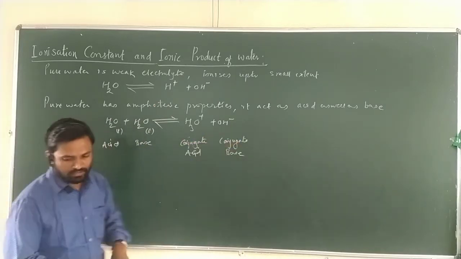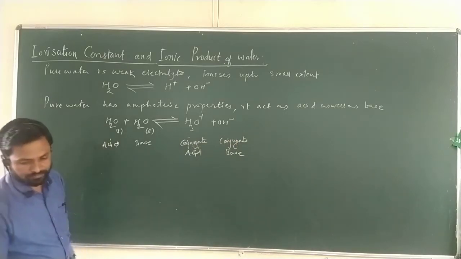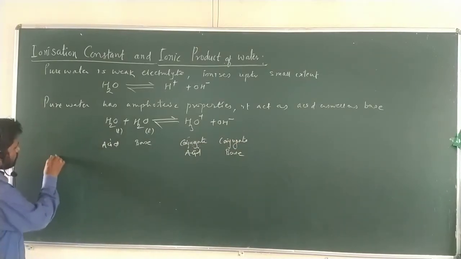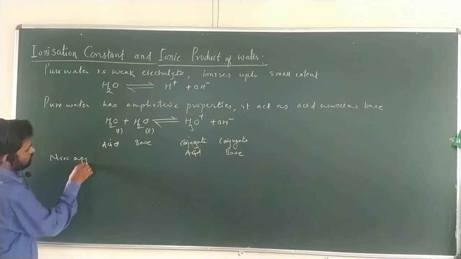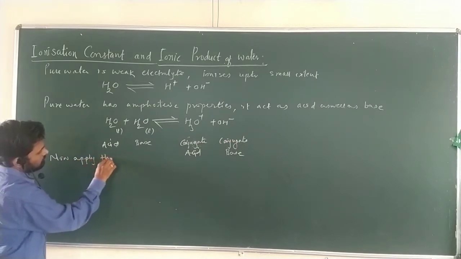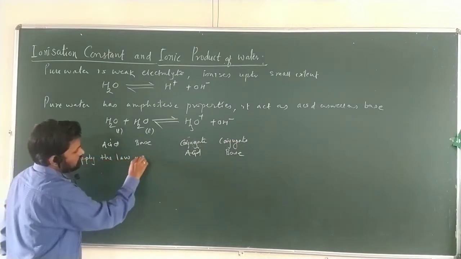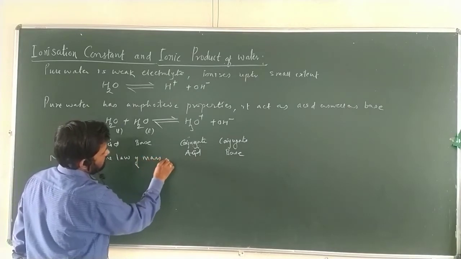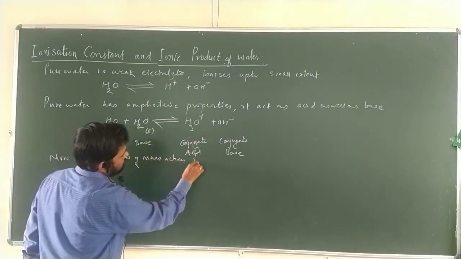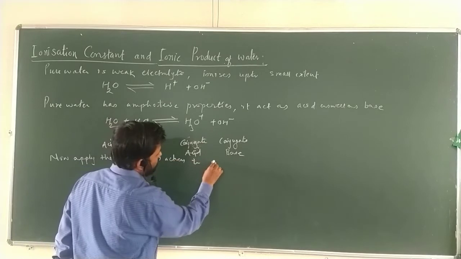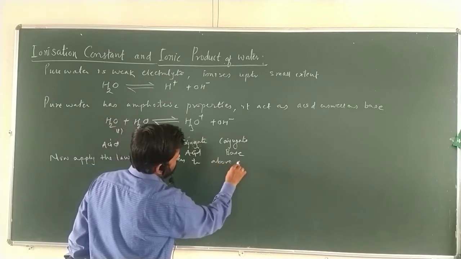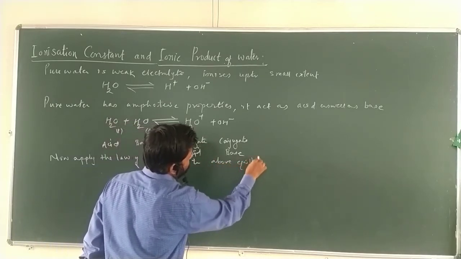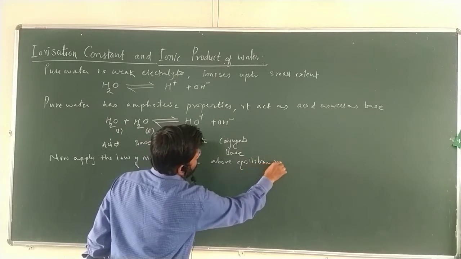Okay. Now we can apply the law of mass action to the above equilibrium reaction.